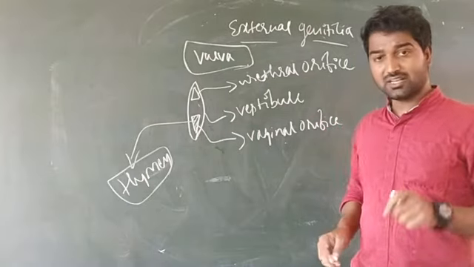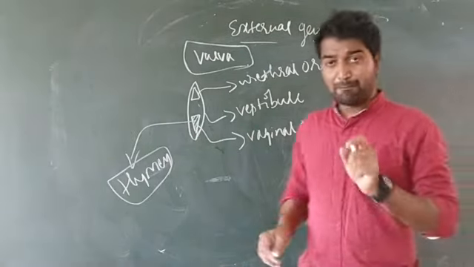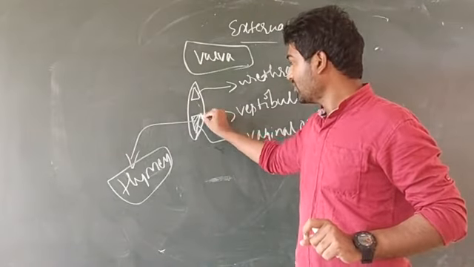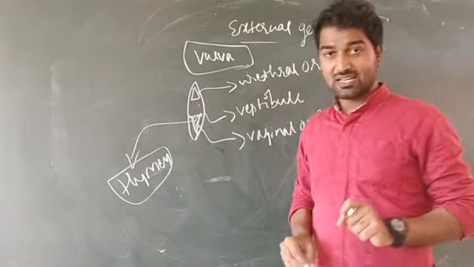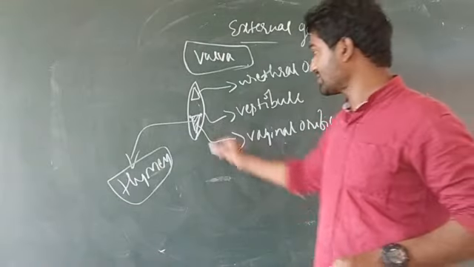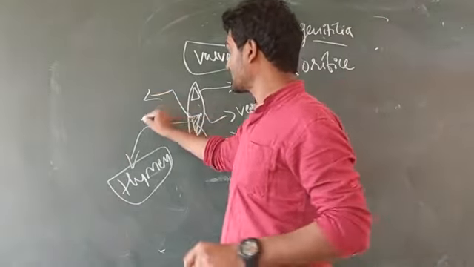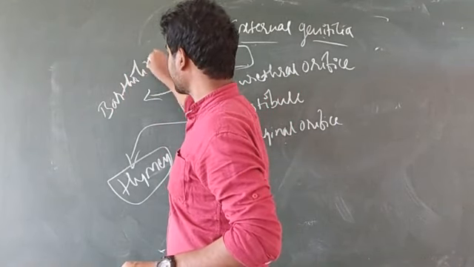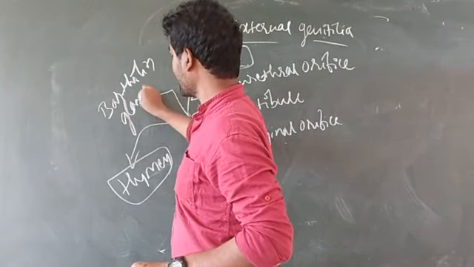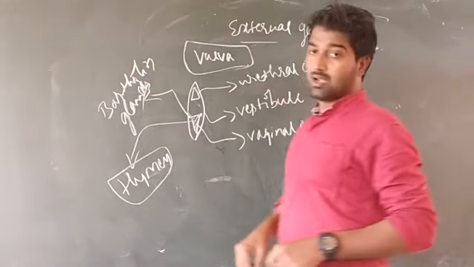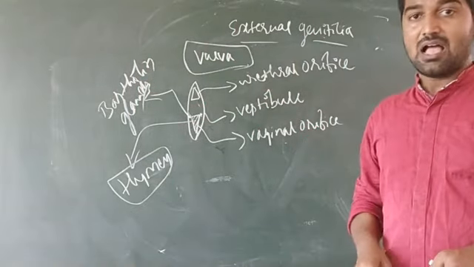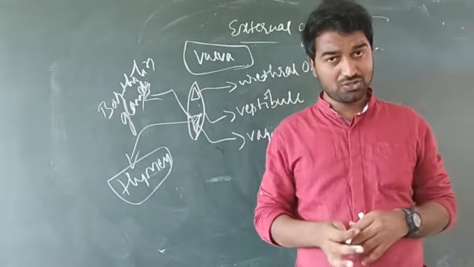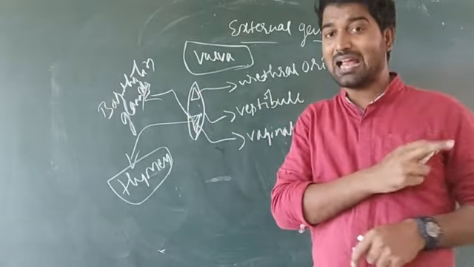Okay, and dear students, a pair of glands are present on either side of the vaginal orifice. Those glands are known as Bartholin glands. Bartholin glands are homologous to the bulbourethral gland.